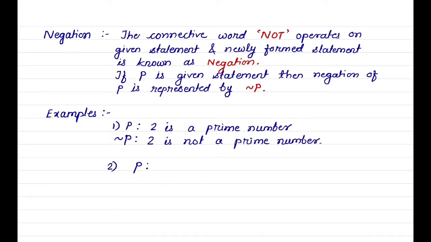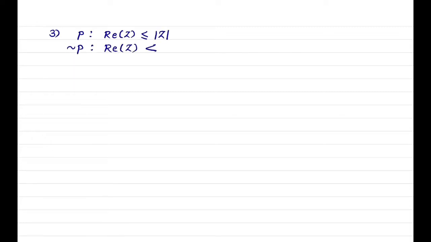Second one, P is 3 plus 5 is equal to 10. Then its negation: 3 plus 5 is not equal to 10. Next example, P: real part of Z is less than or equal to mod Z. Then its negation is real part of Z is not less than or equal to mod Z. Or we can write this as real part of Z is strictly greater than mod Z. One more example.